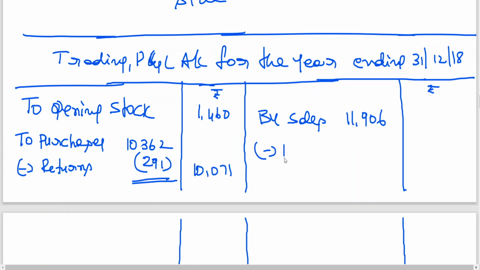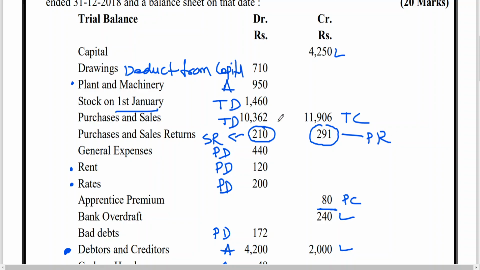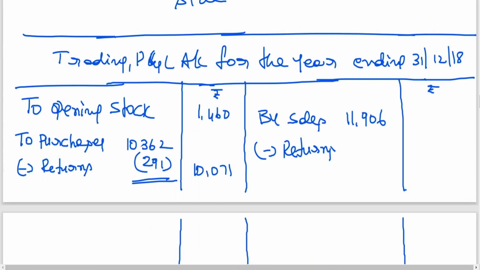From that you should deduct returns, 210 rupees. 11,906 minus 210 is 11,696.